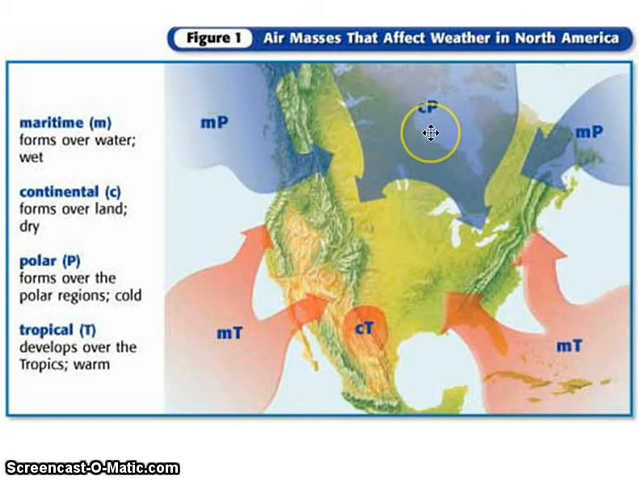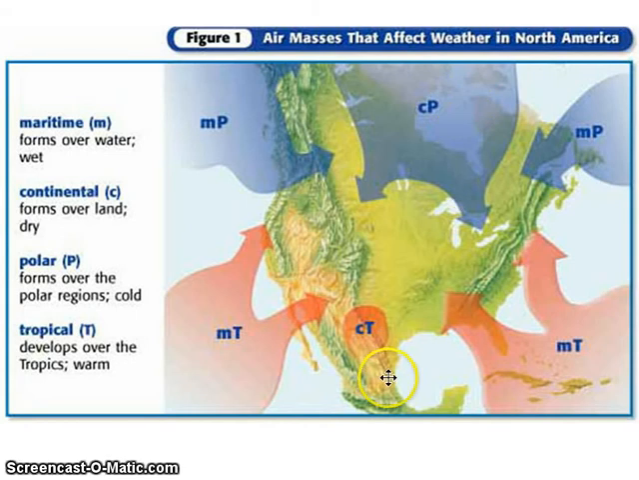Let's look at this air mass. This air mass is forming over a majority of land. So it would be continental. Again, it is forming up north. So it would be polar. So if we were to describe this air mass, we would say that this air mass is dry and cold.